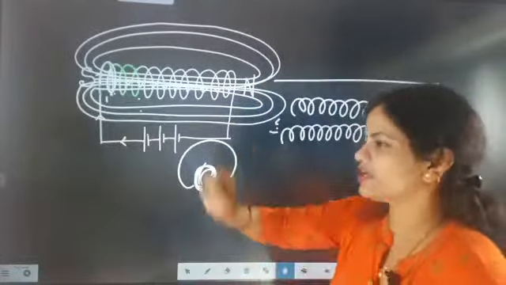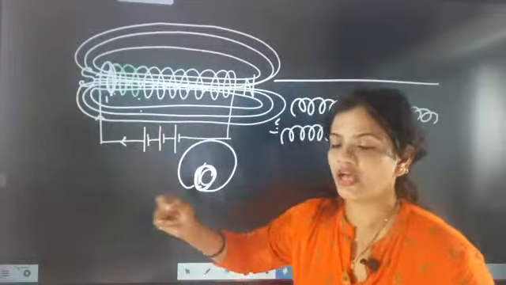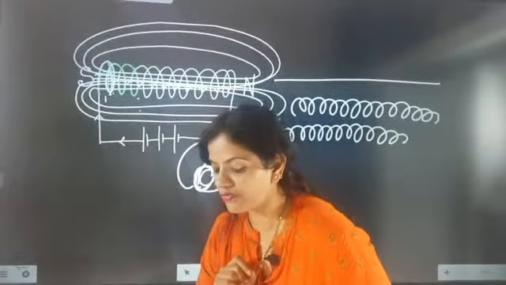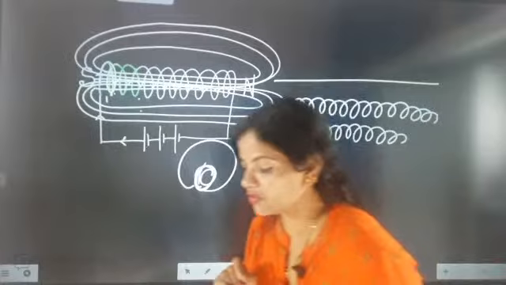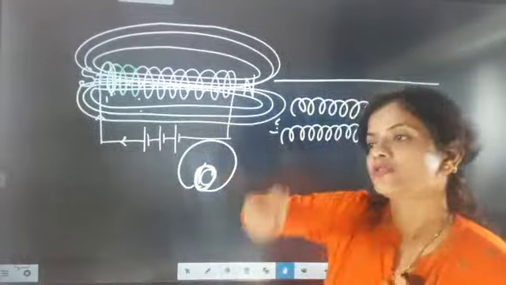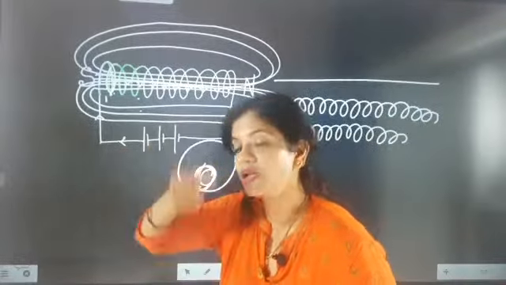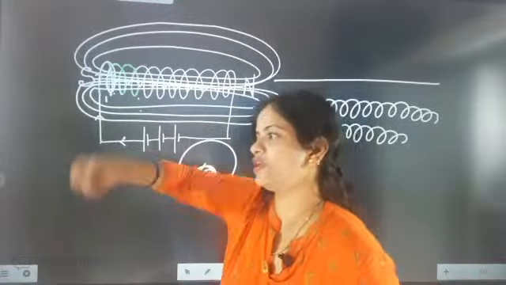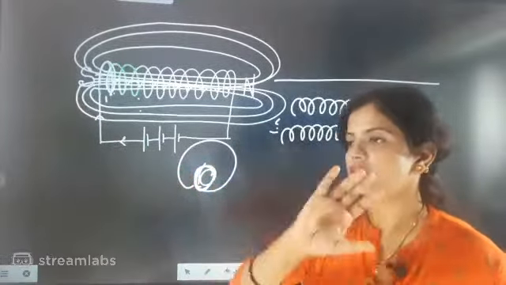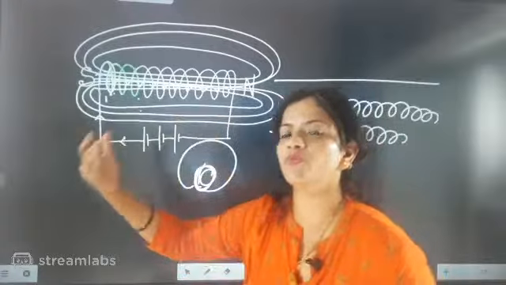So till here we have understood the first thing: the number of turns, if we increase it. Now look here. If you increase the number of turns, the magnetic field generated will be stronger.